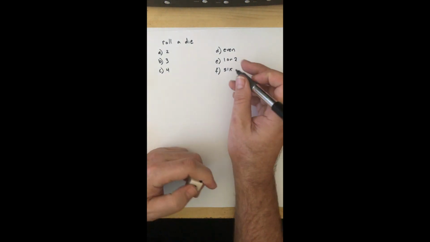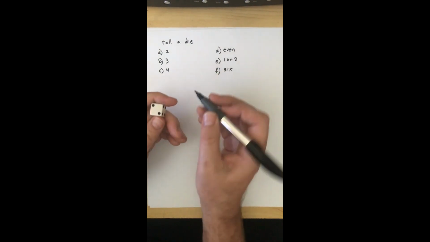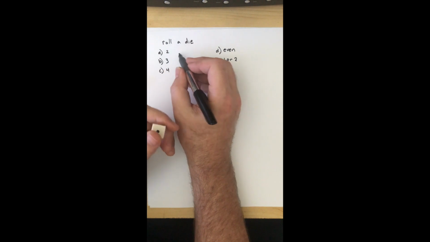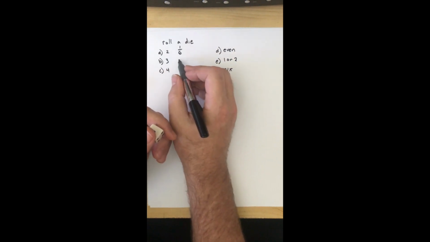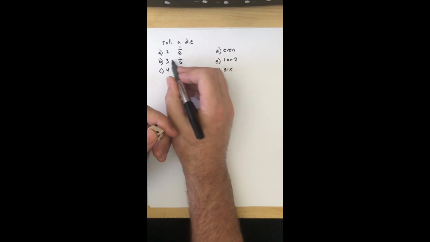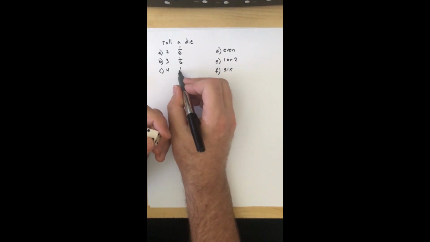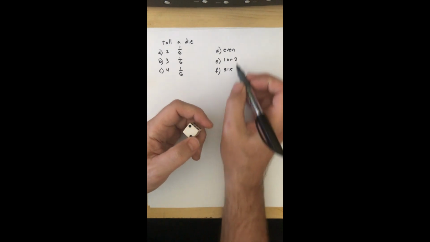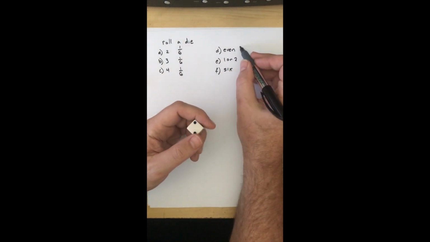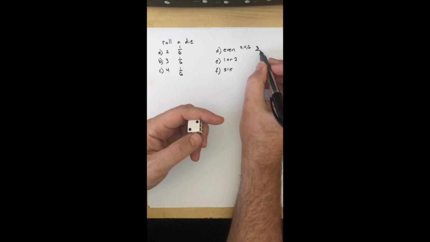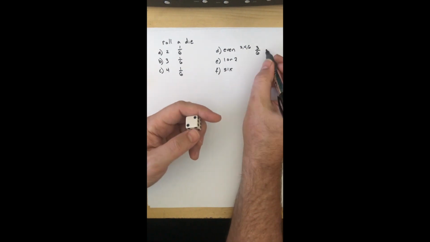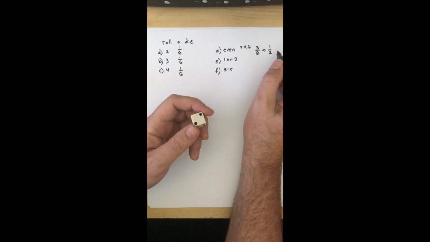But here's what I see. Well, 2 is one possible outcome out of the 6 that there are. 3 is the same thing as 1/6, because it's just one of the 6 outcomes. That means 4 is the same. Even, well, even numbers are 2, 4, and 6, which are 3 of the possible 6 outcomes. So that's the same as a 1/2 if I simplify.